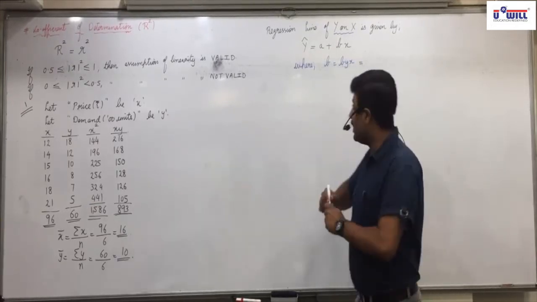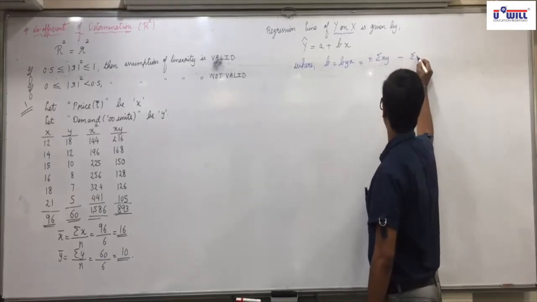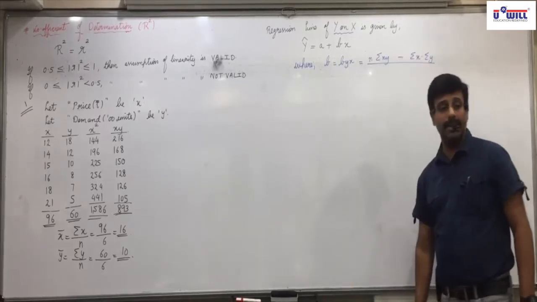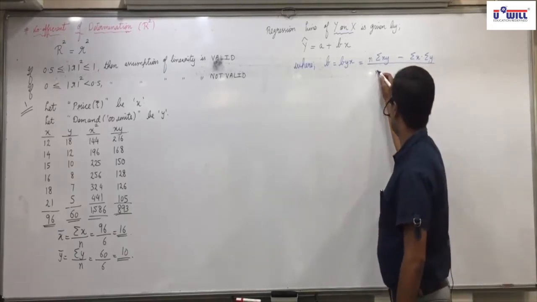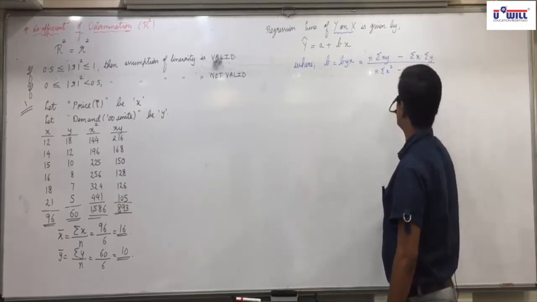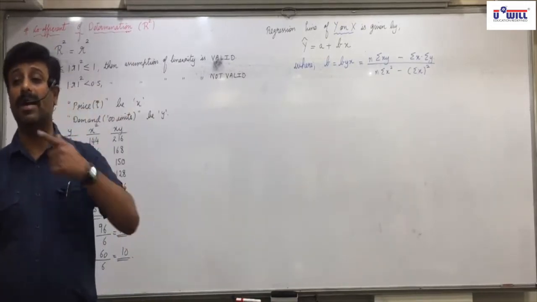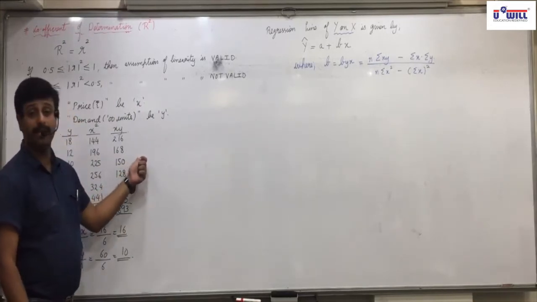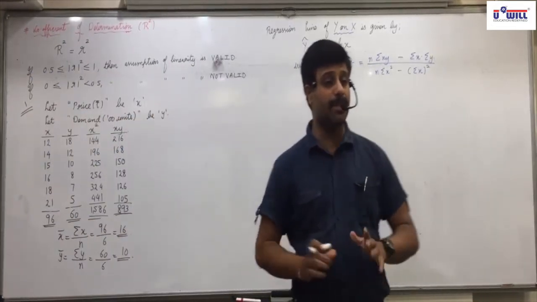Third formula, that is n sigma xy minus sigma x into sigma y. The numerator will remain the same. The denominator will include only x, so n sigma x square minus sigma x whole square. And we square the denominator, so the square root will get cancelled. Any confusion in this? That's the reason we did not find y square, because y is not included in the denominator. Any confusions up till here?